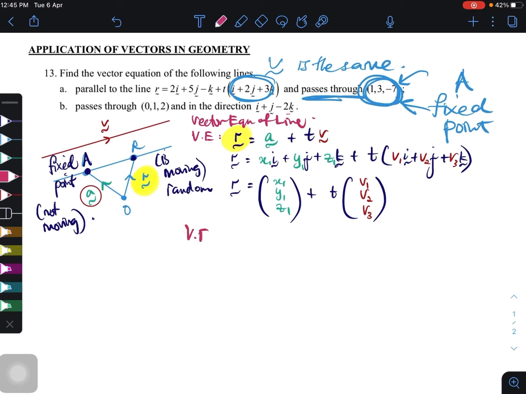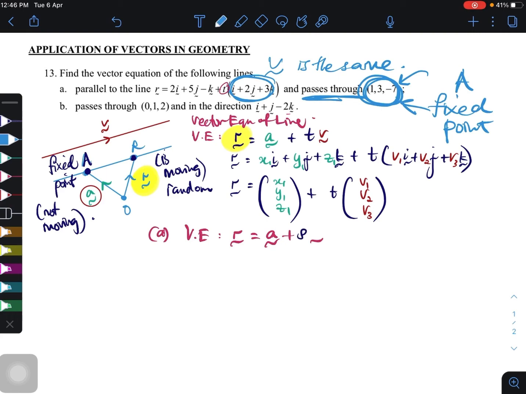So our vector untuk jawapan A, we know that vector r equals a plus tv, right? Since this is already t, kita tukarkan huruf t di sini menjadi huruf s, sebab dia dah mewakili another line.